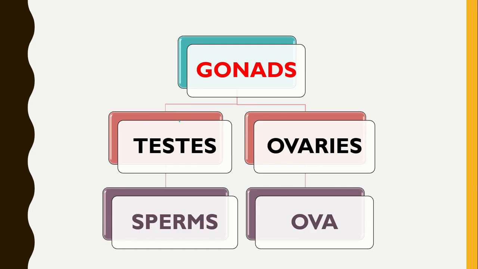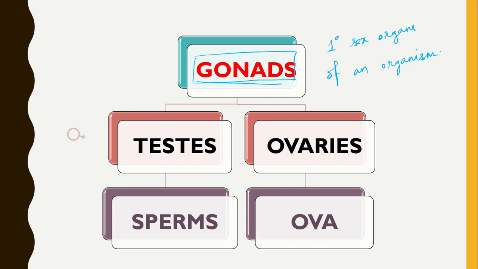Then another term: what are gonads? This is an absolutely new term for everyone. Gonads are the primary sex organs of an organism. Gonads are of two types. In males, the gonads are known as testes.